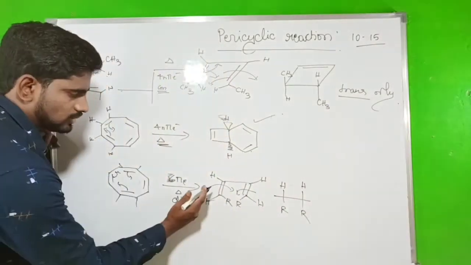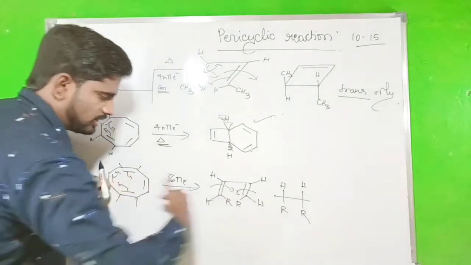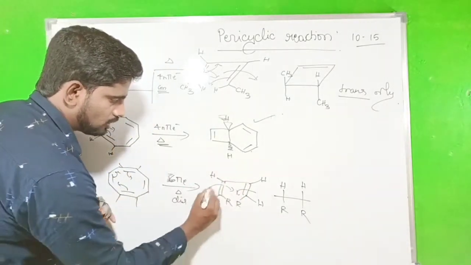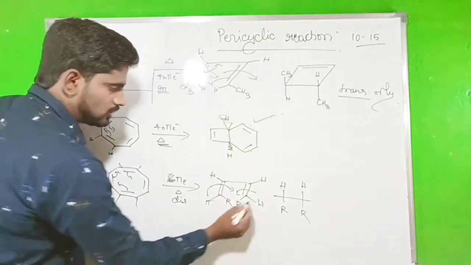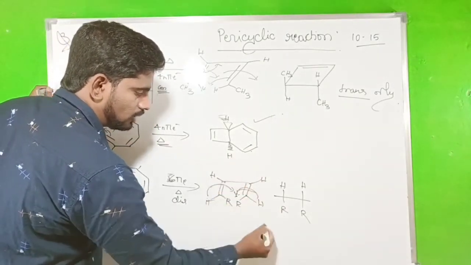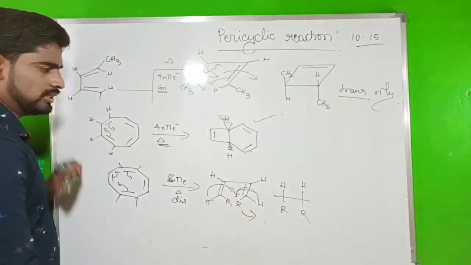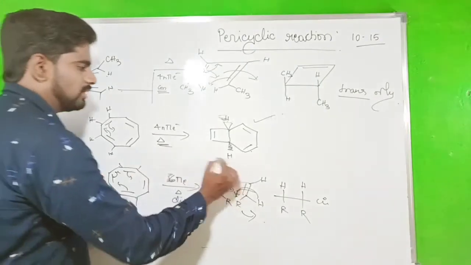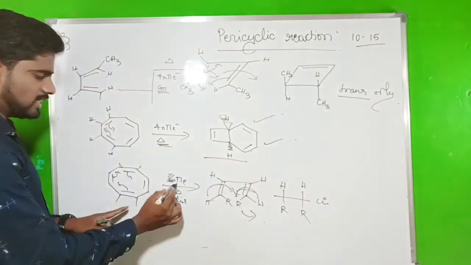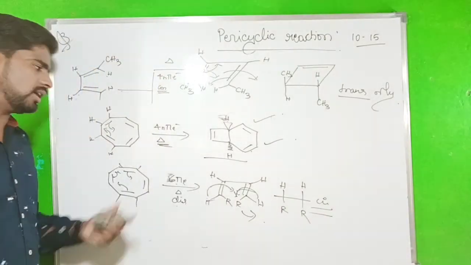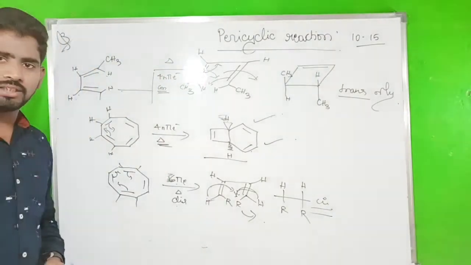So this is a clockwise rotation. This H, this hydrogen goes up. Okay, R goes down. So here also hydrogen. Look here, this is a conrotation. H goes up, R goes down. So this gives the cis product. So here, 4n pi thermal condition gives a trans product. 6 pi electron disrotation gives the cis product. The correct option will be the 4n pi electrons.